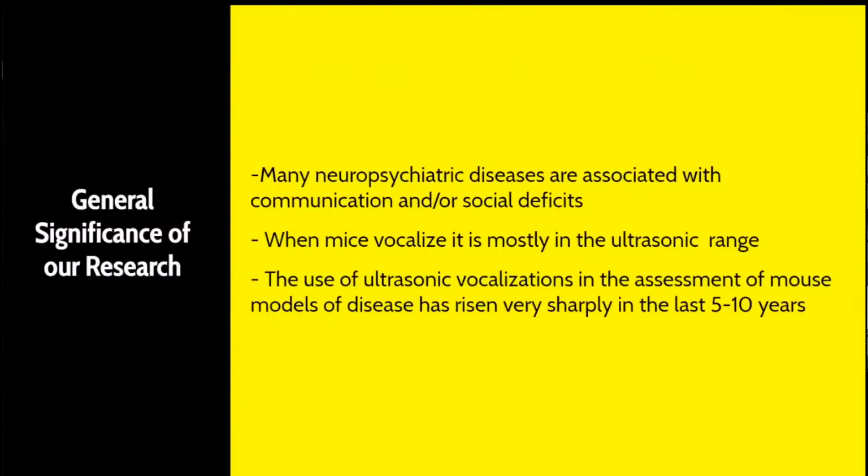With that being said, many neuropsychiatric diseases are associated with various types of communication and/or social deficits. An example of this is an individual with some kind of autism spectrum disorder, as they have complications that can be attributed to the aforementioned deficits. Crucial to the study of these disorders are mouse models. Mice are used as forums for experimentation of various human diseases. The use of ultrasonic vocalizations in the assessment of mouse models of human disease has risen very sharply in the last 5 to 10 years and is rapidly becoming a standard behavioral test for communication and social deficits.